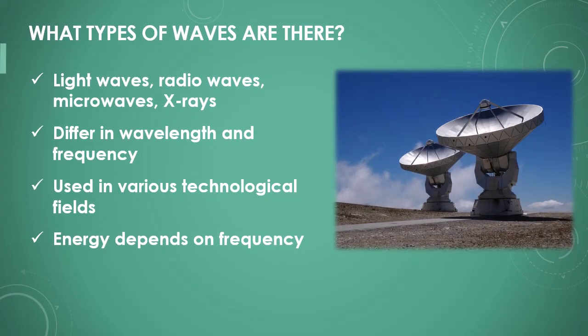There are various types of electromagnetic waves that differ in their wavelength and frequency. Some of the most well-known are light waves, radio waves, microwaves, and X-rays. Each of these wave types has specific properties and is used in different fields of technology. The energy carried by a wave also depends on its frequency.